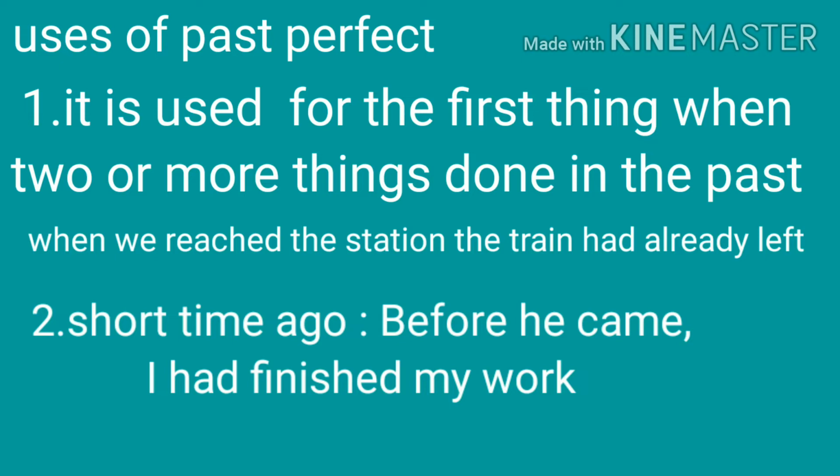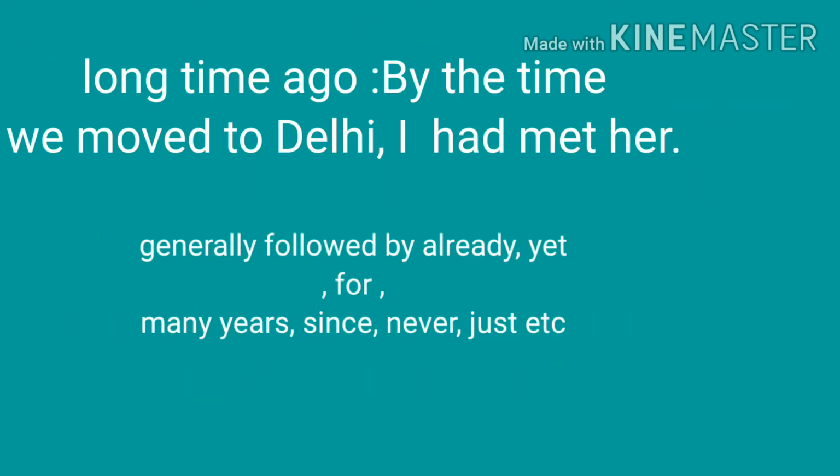Number 2, it is also used in case of short time ago. For example, before he came, I had finished my work. Past perfect is also used for long time ago. For example, by the time we moved to Delhi, I had met her. Now, past perfect is generally followed by some words such as already, yet, for, many years, since, never, just, etc.